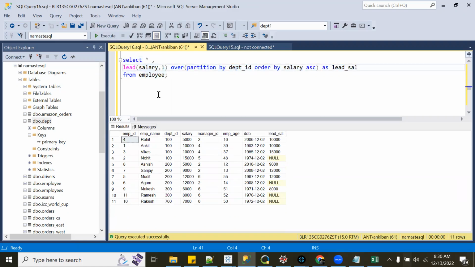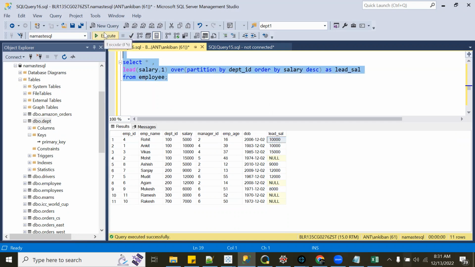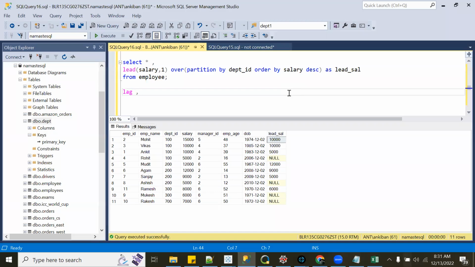So you want lead as per salary ascending. It means you want the salary of the person higher than your salary. So you are getting this, right? If you do descending, you will get the salary of the person lower than yours, right? So you got 10,000. So whatever you do in lag can be achieved using lead only, or whatever you achieve in lead can be achieved using lag. You just have to reverse the condition. So if you are doing lead with descending of salary, the same thing can be achieved by using lag and salary ascending.